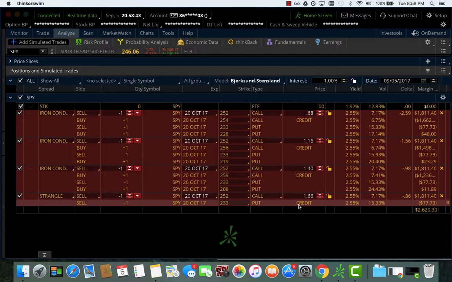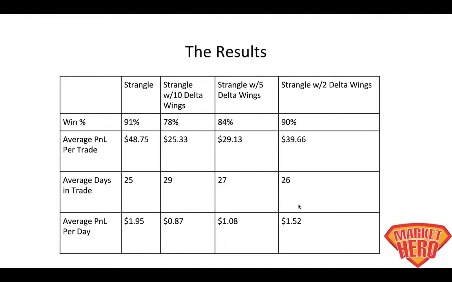So while this goes a little bit against what most people think, if we want to do this strategy by defining our risk, the best way to do it is by selling the 16 delta call, 16 delta put, and at the same time buying the wings, but the very inexpensive wings, the 2 delta wings. That will get you the closest results to the undefined risk strangle. It will not improve your downside. However, it will allow those with IRAs, 401ks, and non-margin accounts like cash accounts to be able to get very similar returns. Not as good as undefined risk, but your best bet is going to be selling the strangle and buying the 2 delta wings.